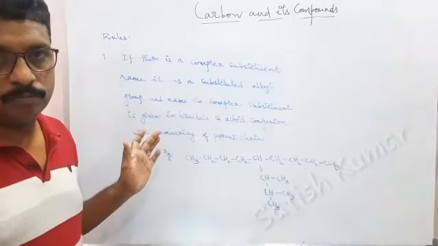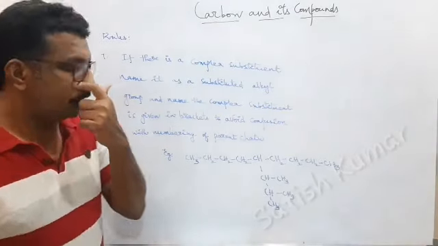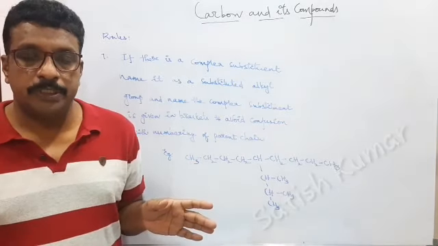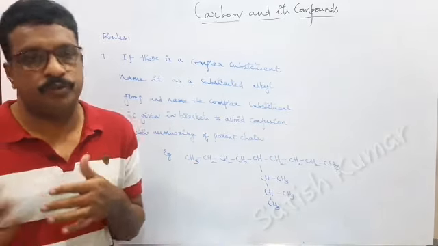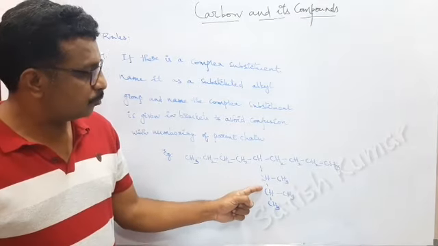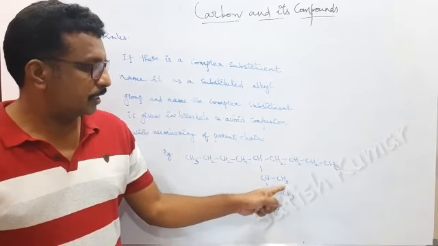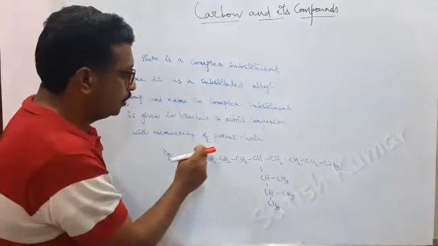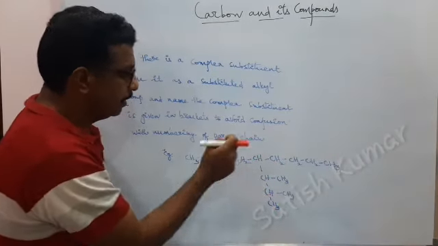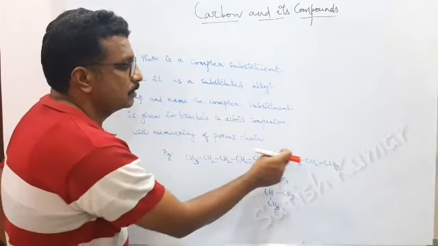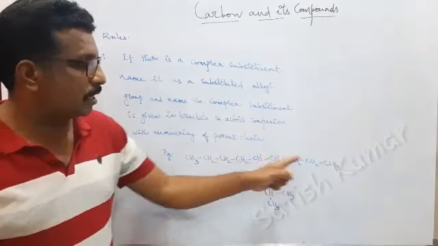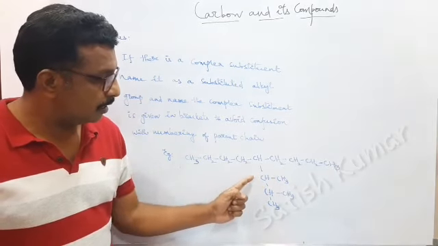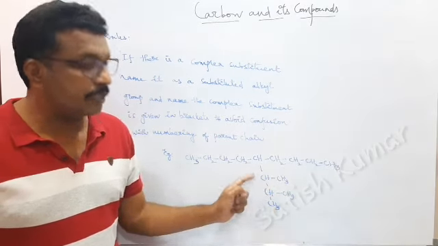This is rule number 7. If there is a complex substituent, complex substituents means substituent have substituents, like here this is propyl, it has two substituents CH3 and CH3. We should not consider this as longest chain because 1, 2, 3, 4, 5, 6, 7, 8, but here 1, 2, 3, 4, 5, 6, 7, 8, 9. So this is considered as longest chain, so this is not longest chain, this will be a substituent. But here we have substituents for the substituent.